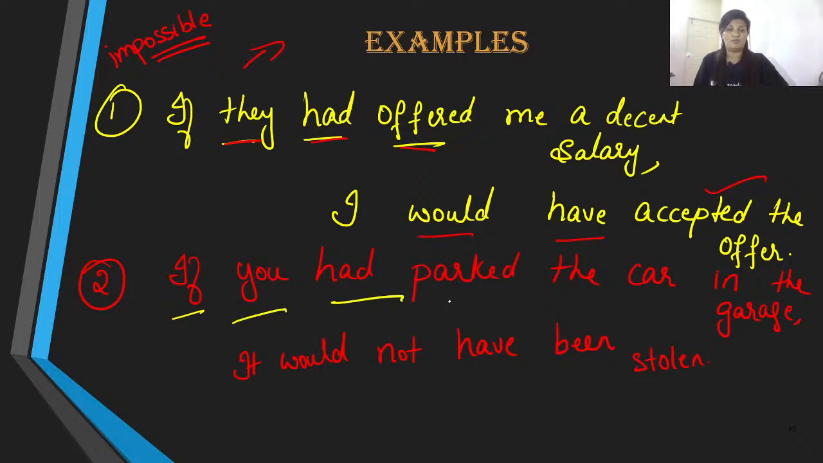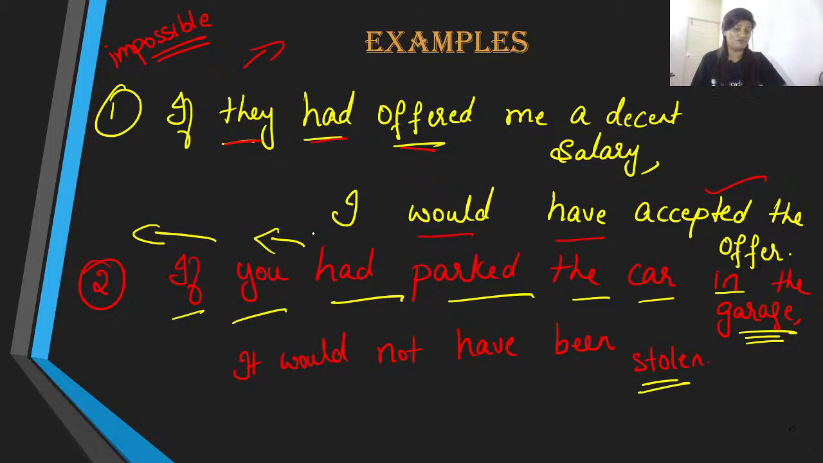If you had parked the car in the garage, if you had done this, then it would not have been stolen. But what has happened right now? You did not park the car in your garage, but instead you parked it on the road. And what is the outcome of it now? Well, at the moment, it is stolen. But if you had done a different action, if a different condition had been fulfilled, then this would have happened for sure. But now the possibility of this is impossible. Now this is definitely not going to happen.